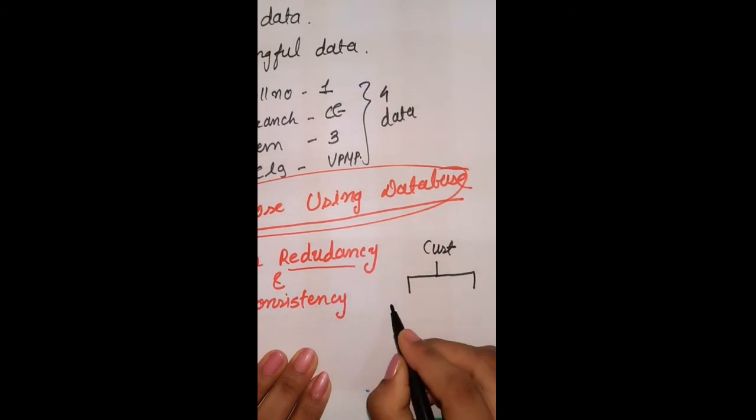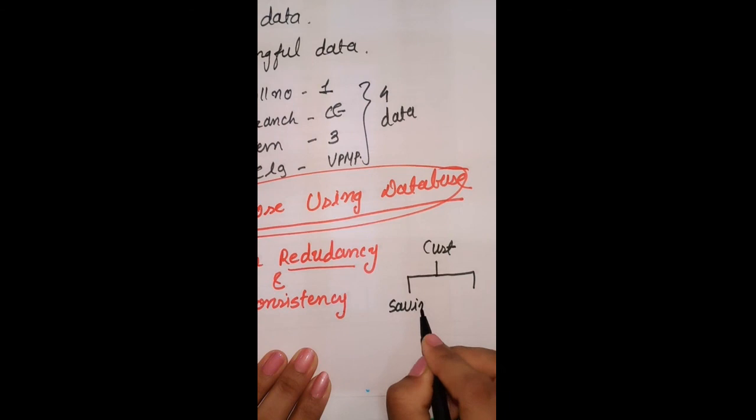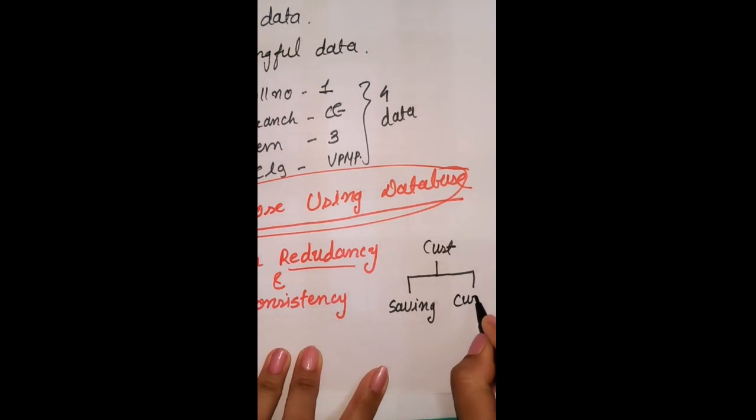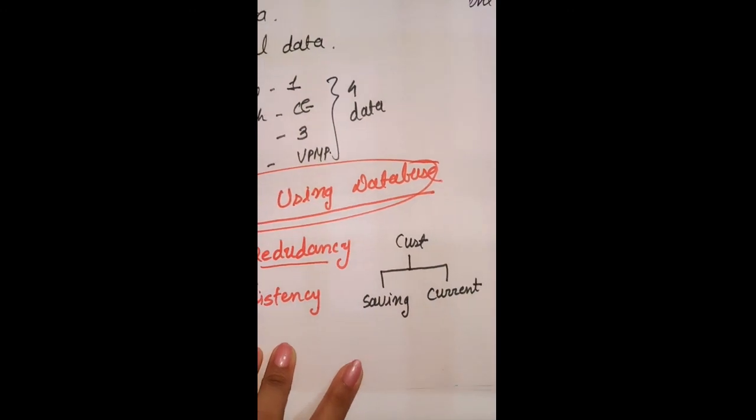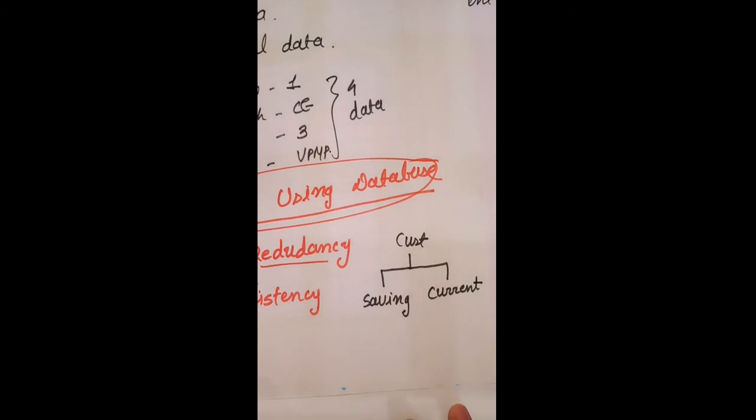The first one is a saving account, and the second one is a current account. So in a banking system, we have one customer who has two accounts, saving account and current account.